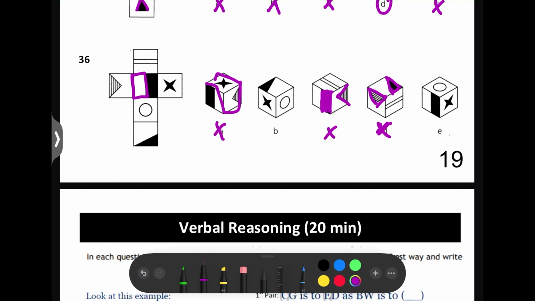So that's why we can rule out C. And then we can also rule out E because this is not how it would end up looking if the circle was at the top.